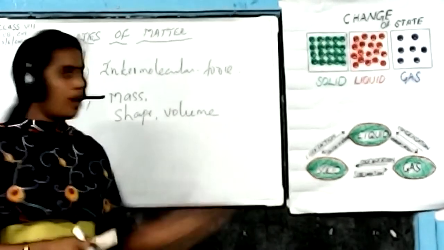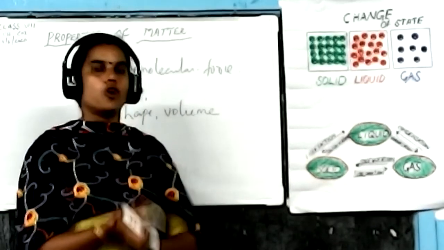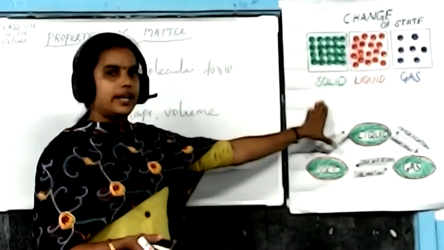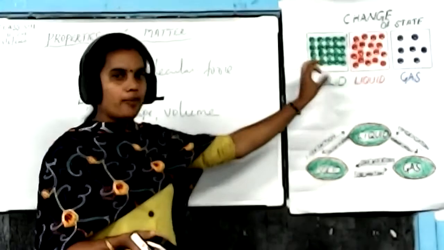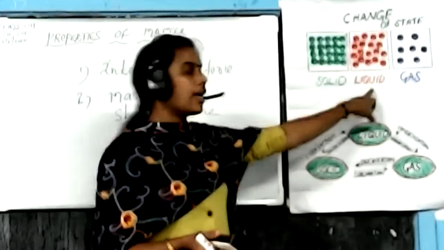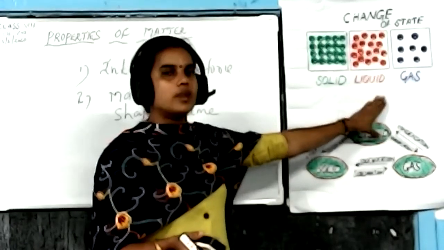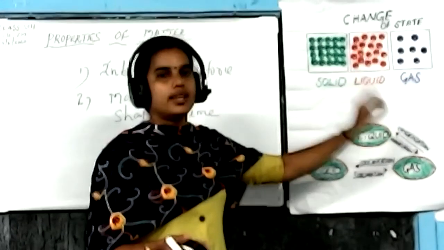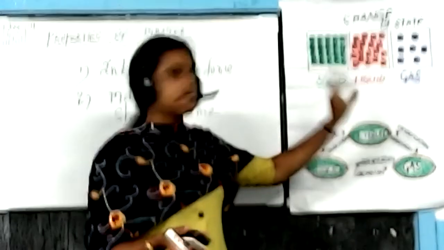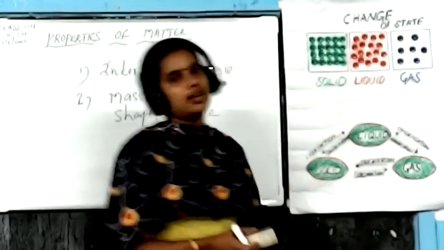In which of these states is intermolecular force very strong? That is in solid, because the arrangement of molecules is tightly closed here, isn't it? In liquids, the arrangement of molecules is loosely packed. That's why intermolecular force is weaker. Not very weak, just comparing with solid, it is weak. And it is extremely weak in gases.